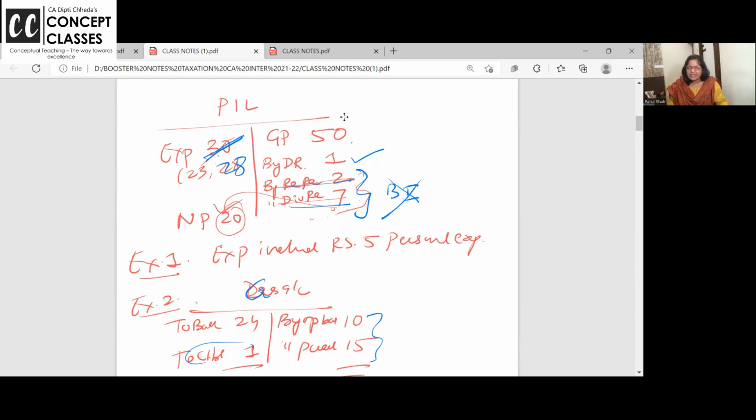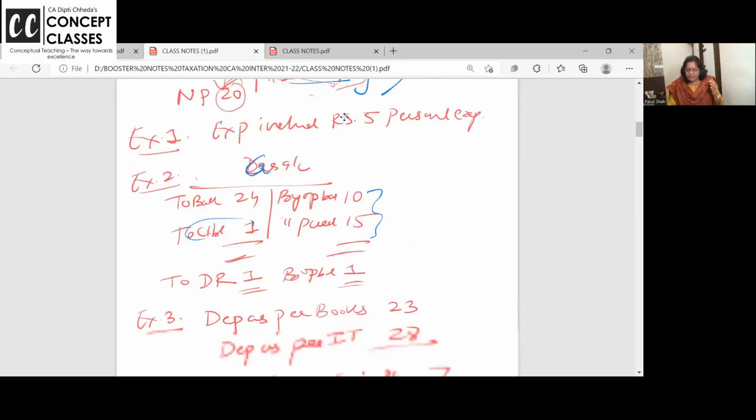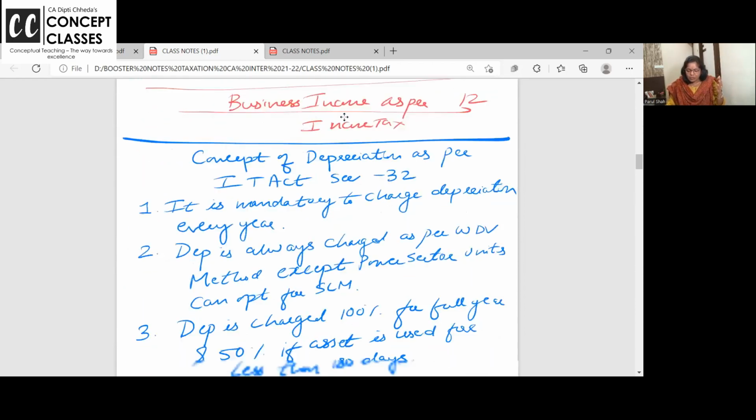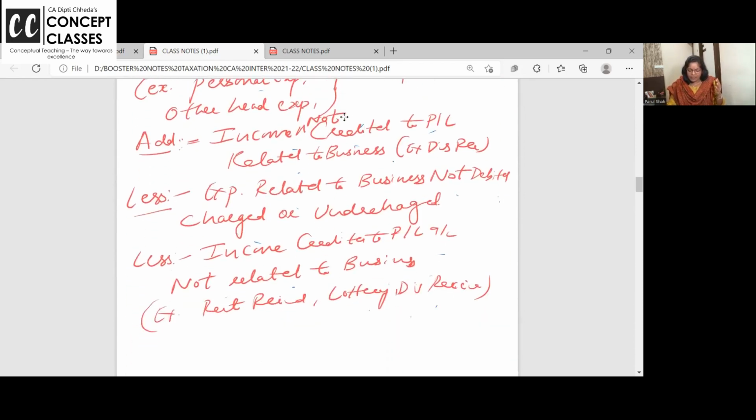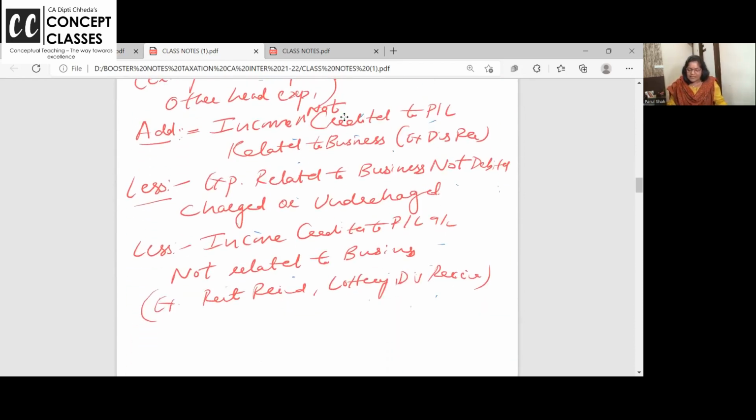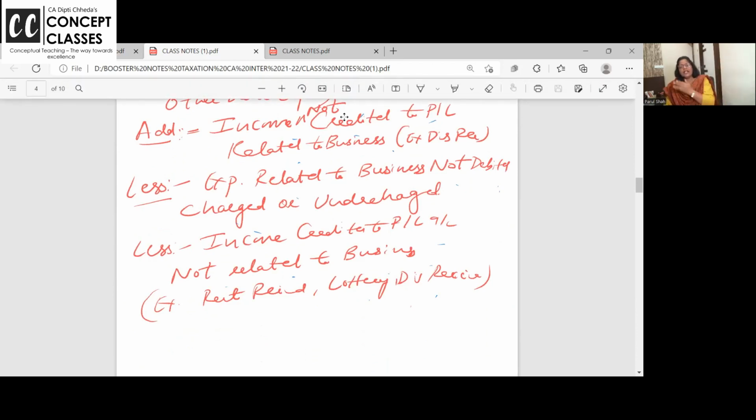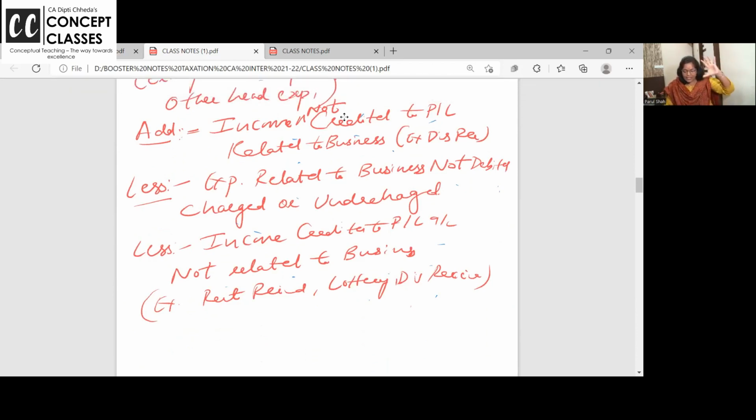Can we scratch it? Dear students, if scratching was allowed, you would not have studied the rectification chapter in accounts. So can I say rent received and dividend received is income of other heads, remove it. That's what I have written in the third format. Expenses related to business, income credited to P&L, not related to business, remove, less. In your net profit, rent received is there, lottery is there, dividend received is there. They are all taxable elsewhere. So just remove it.